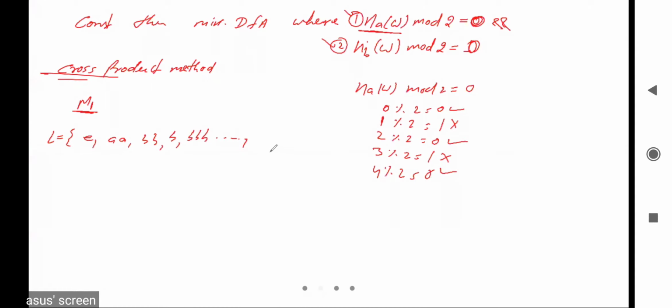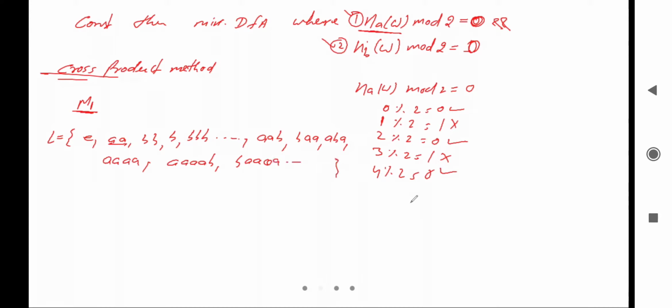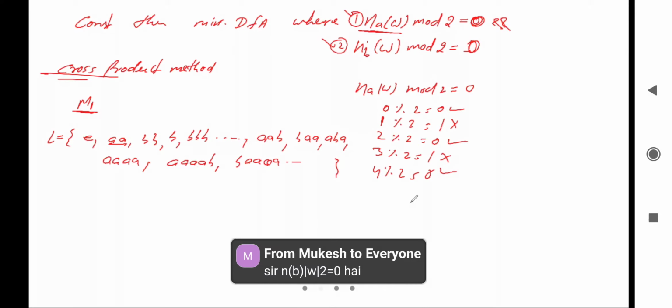So 4 A also possible. With the double A, it can be double A B, it can be B double A, or it can be ABA, right? This is also possible. After that 4 times A is possible, right? And combinations with this one are also possible. 4 times A then B possible, B then 4 times A possible, and so on. So all these strings are possible in case of language L1, right?